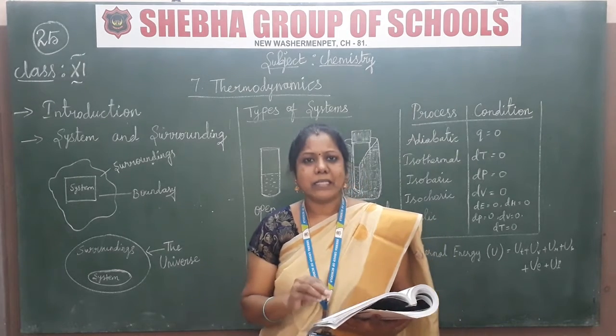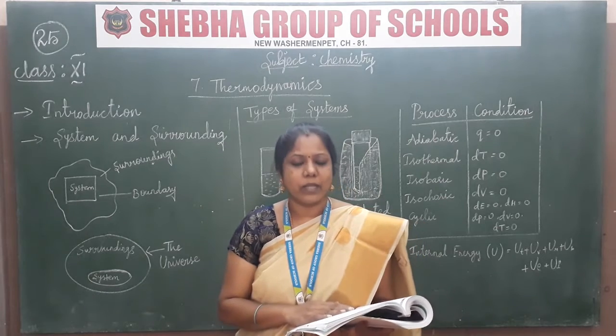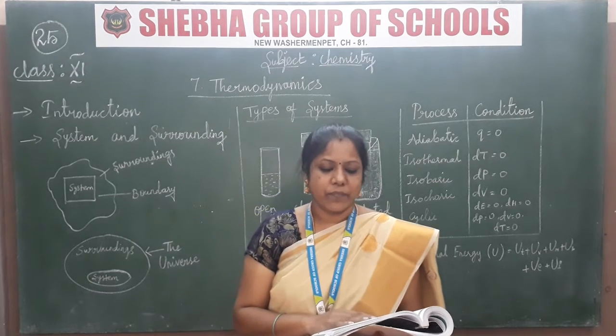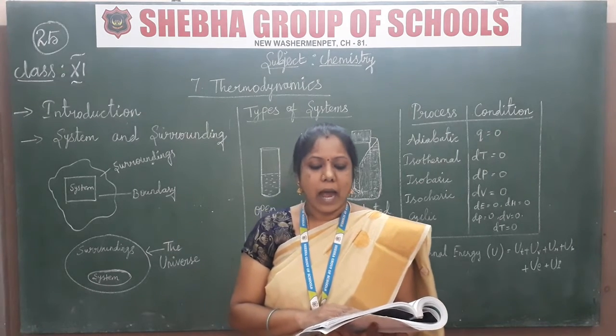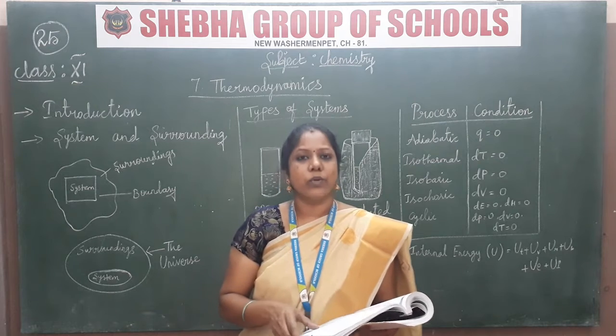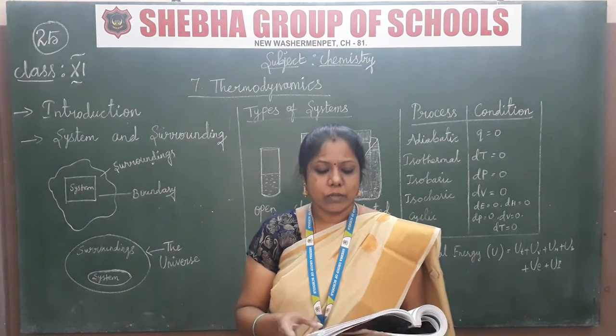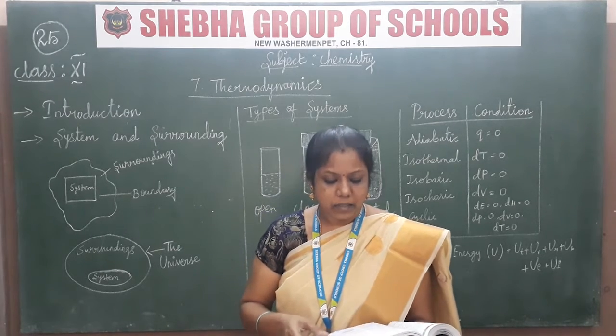Entropy is related to temperature, so you have to know that. The third law covers the calculation of entropy and the unattainability of absolute 0 Kelvin. Kelvin is the unit of temperature, as you know very well. So this is the third law, and it is explained in this chapter.